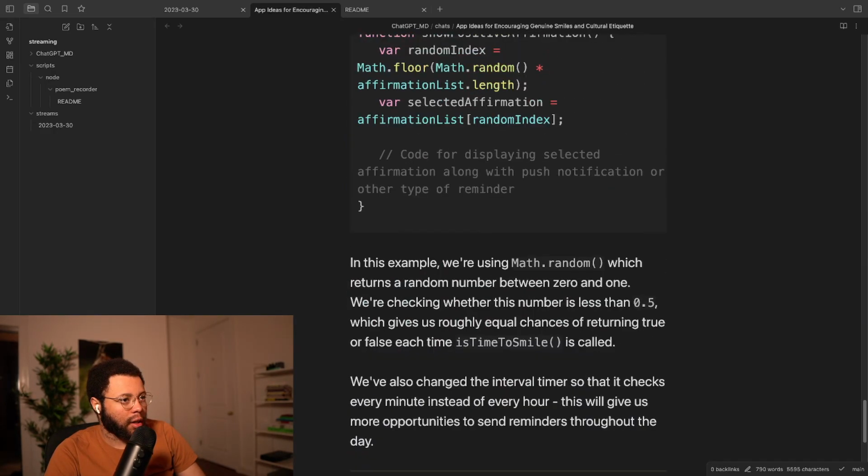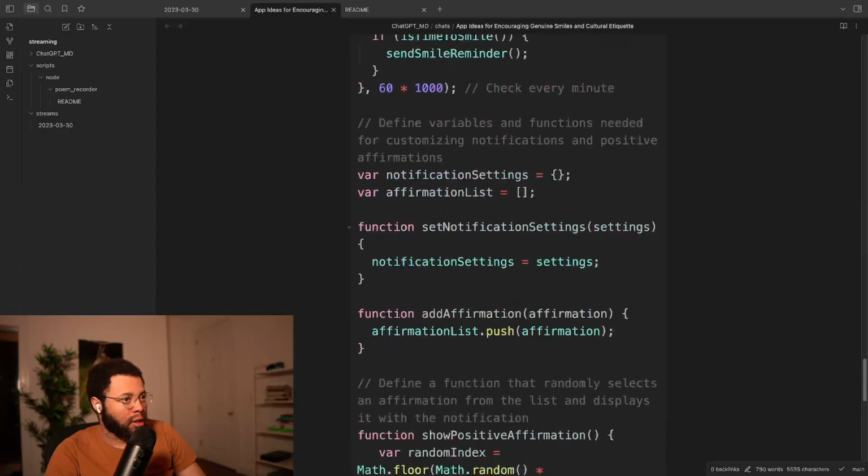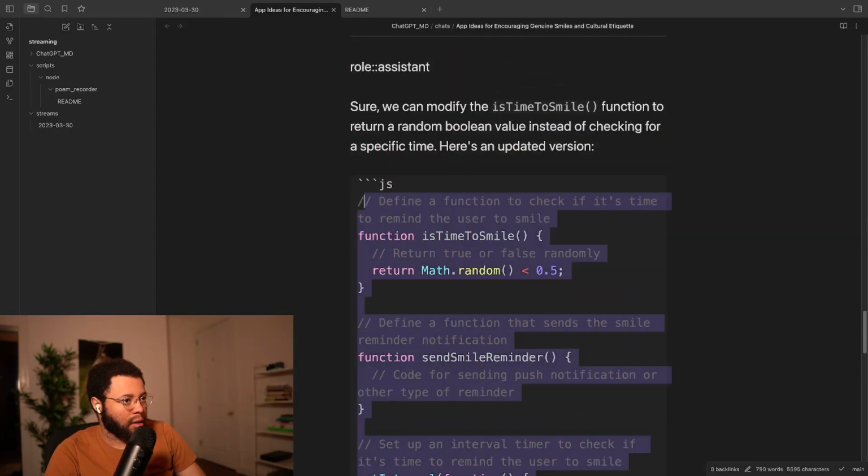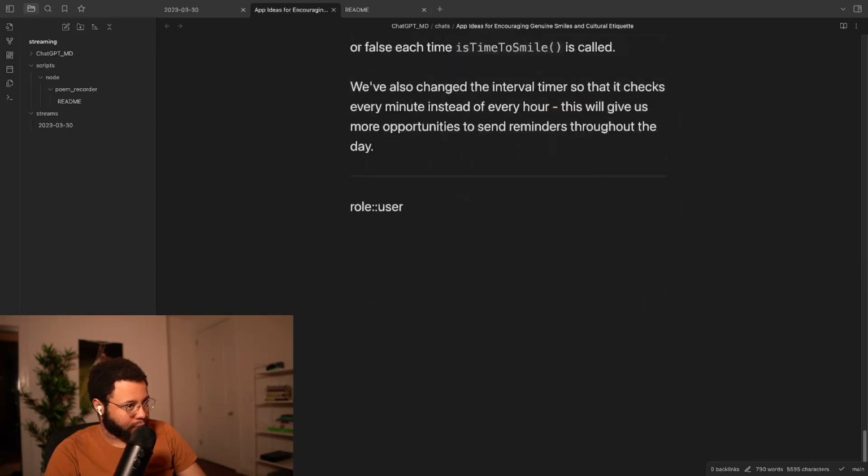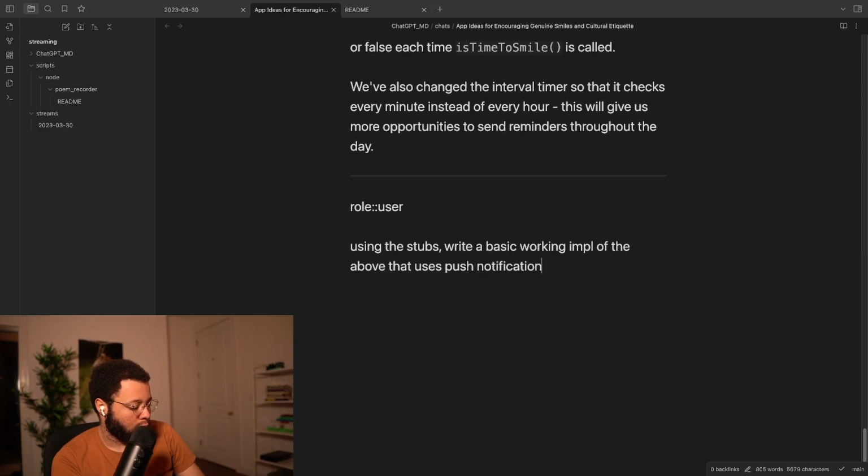So then the idea is basically to take this here, go over here, and then, okay, so write, using the stubs, write a basic working impl of the above that uses push notifications in JS.